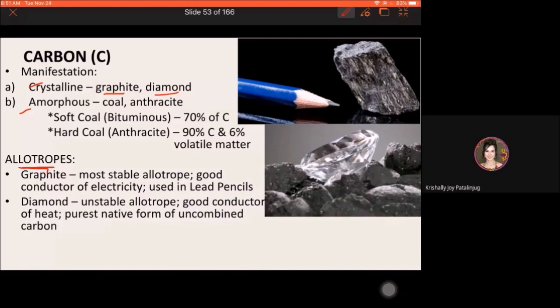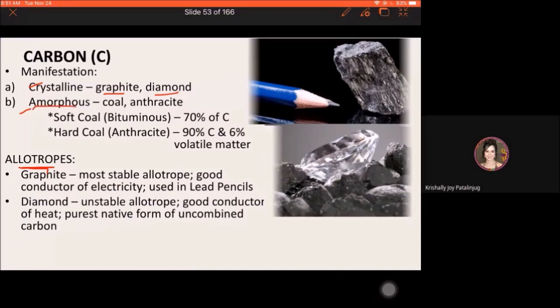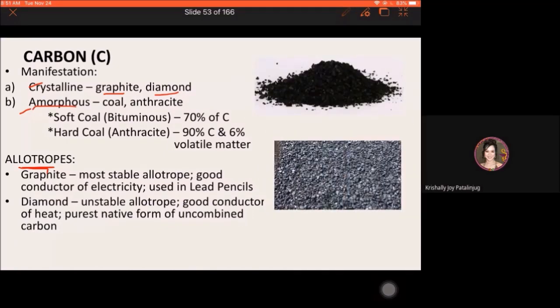Then for the amorphous, when we say amorphous, it is the finer texture of carbon. So it can be in the form of coal. So this is the coal, and the one below is the anthracite.